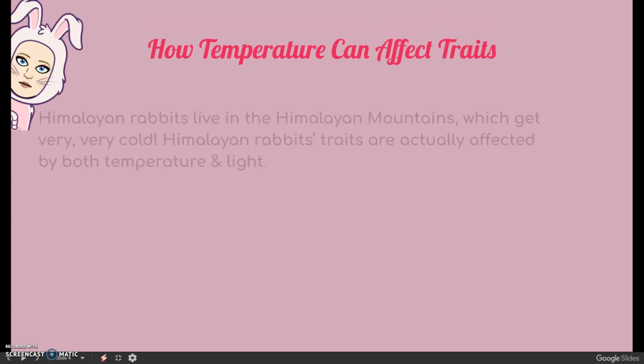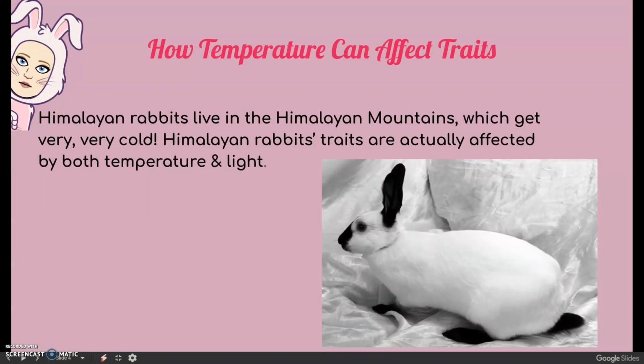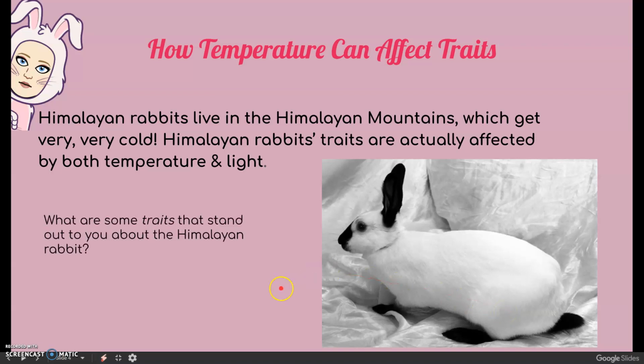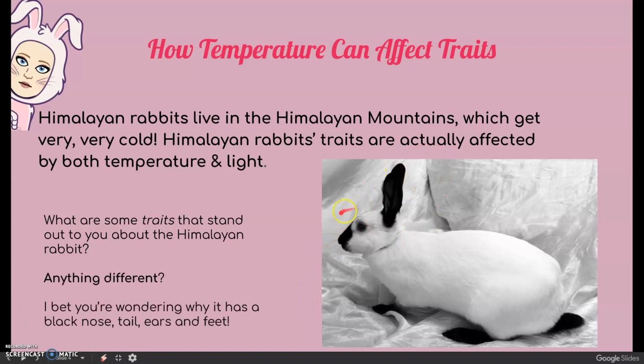First up, our first example is the Himalayan rabbits. And Himalayan rabbits live in the Himalayan mountains, which get really cold. So Himalayan rabbits' traits are actually affected by both the temperature and the light. And what are some traits that stand out to you about the Himalayan rabbit? Do you notice anything different about this rabbit? I bet you're wondering, how come they have black ears and a black nose, black feet, and black tail?